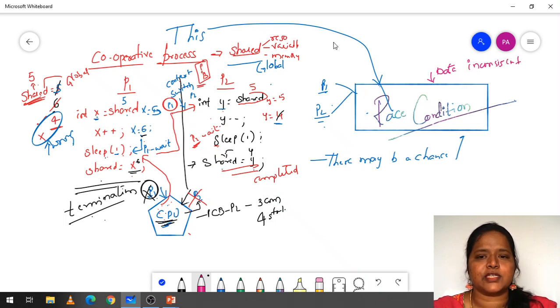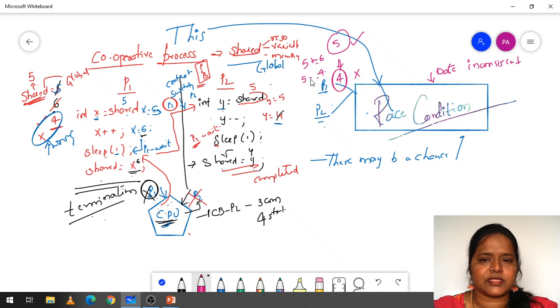Because actually the answer should be 5, but we are going to get the answer as 4, which is very wrong. If 5 is incremented we get 6, and if 6 is decremented we get 5. But we get an answer which is wrong. So this is the race condition.